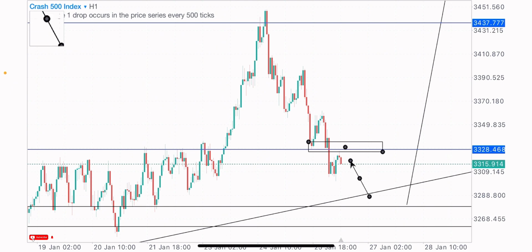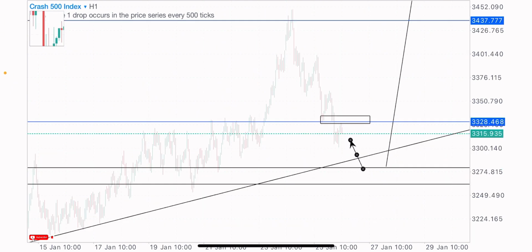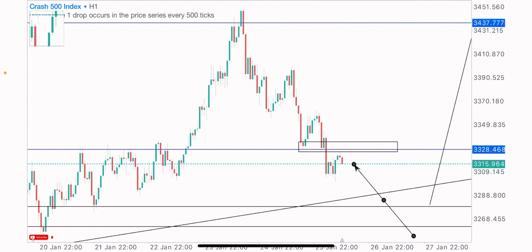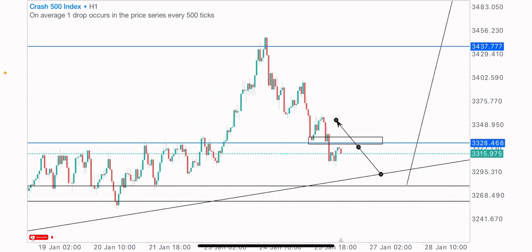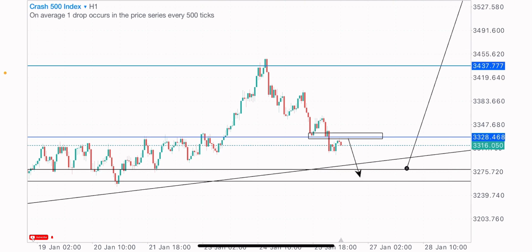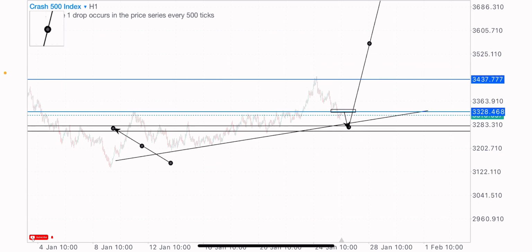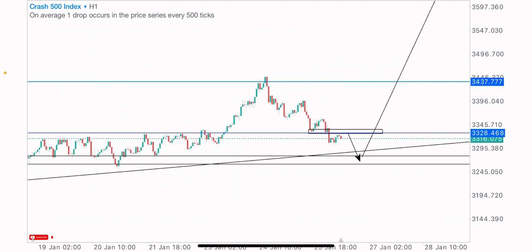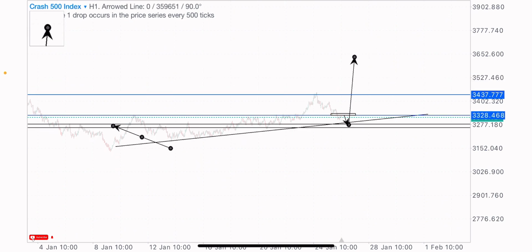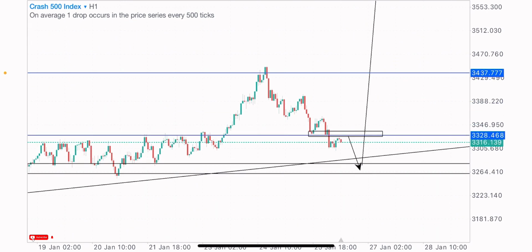You can see the spike to the downside, the crash to the downside. So let's still expect the short-term sells, but generally I'm looking out for buy opportunities on Crash 500 index from this zone. A move of this kind, price retesting this level, then the long-term buys to the upside from this point. All right, so that's my view and market analysis on Crash 500 index price action.